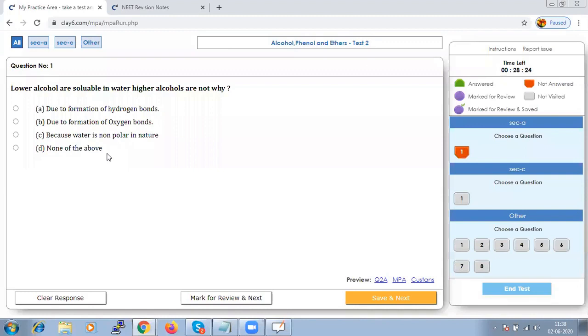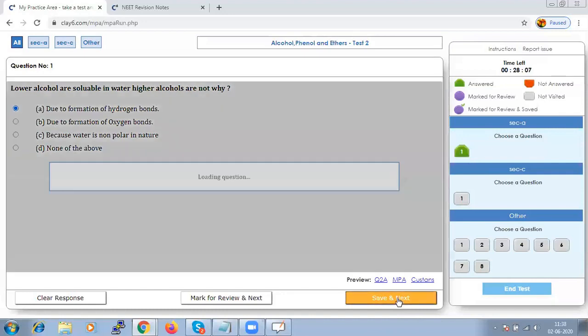So the answer for this should be because of the formation of hydrogen bonds. Let us save that and go to next.